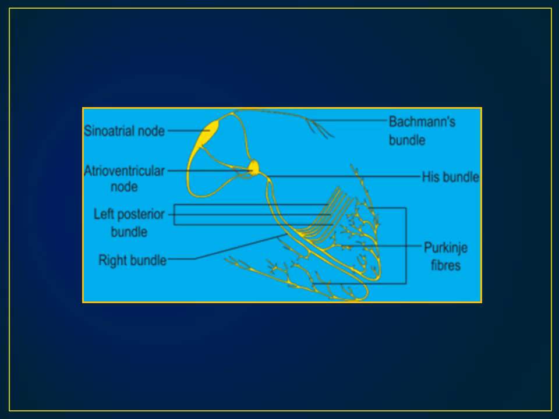And this can be seen as a PVC or PAC on the EKG. And if it fires shortly after the absolute refractory period, in the relative refractory period, you may cause ventricular tachycardia.